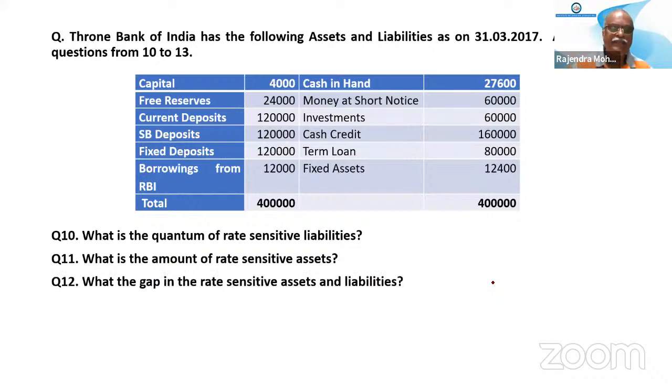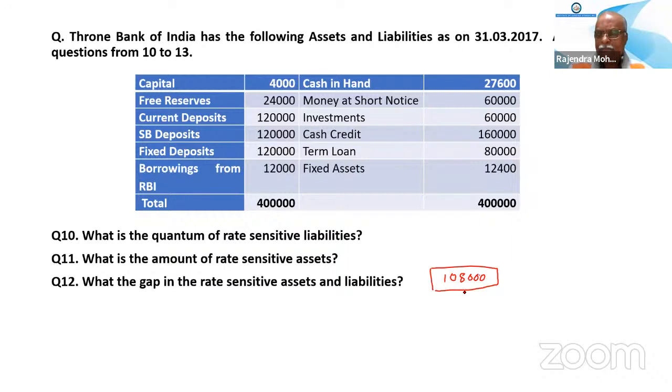What is the gap in the rate sensitive assets and liabilities? The answer given is 1,08,000, which is 360 minus 252. Is it the correct answer? The number is correct, but you are missing something.